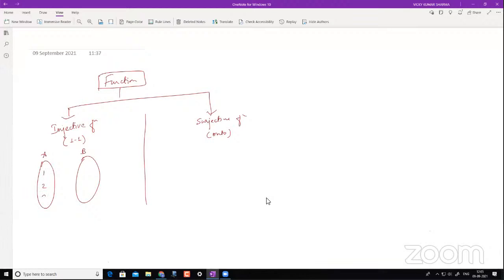Say I have 1, 2, 3 and another 1, 2, 3 here. What an injective function says is that a unique element in the domain should have a unique image in the codomain. You can understand it in a crude way like this.